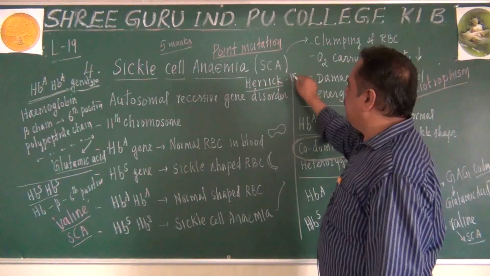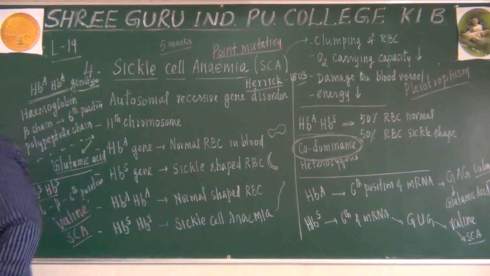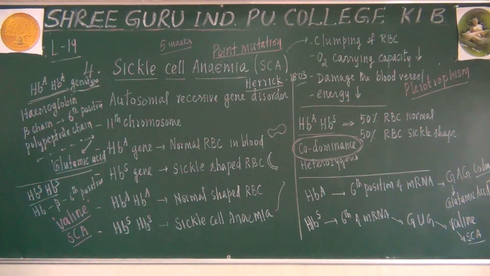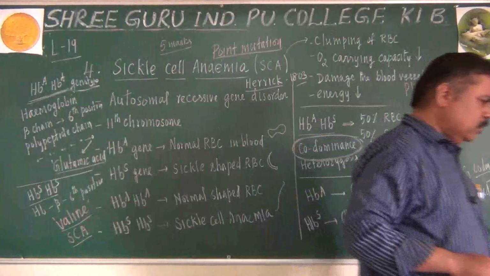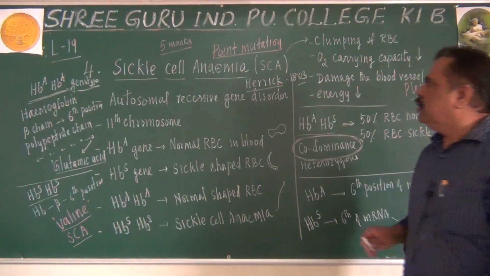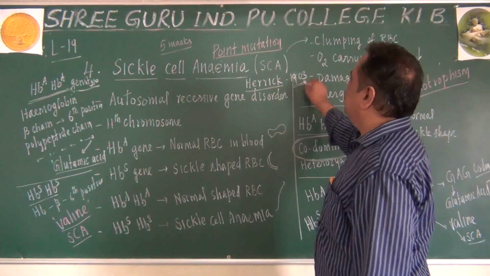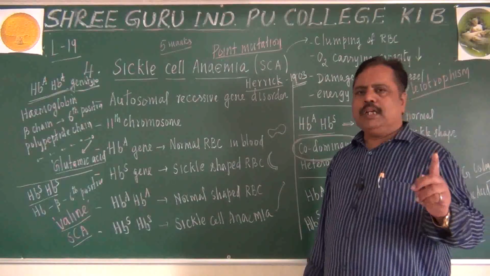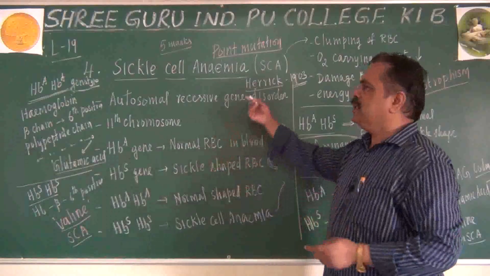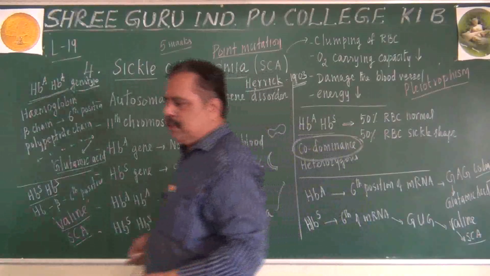I think around the year 1903, 1904, Herrick discovered sickle cell anemia. Normal anemia is different, sickle cell anemia is different. Please make note.